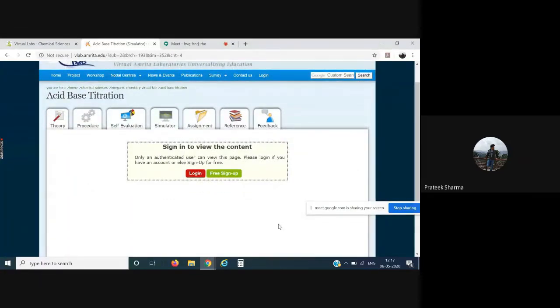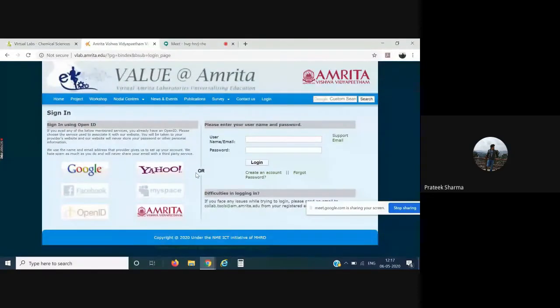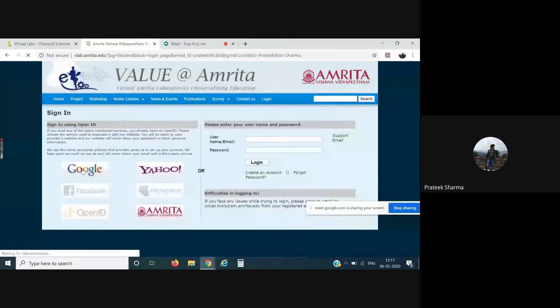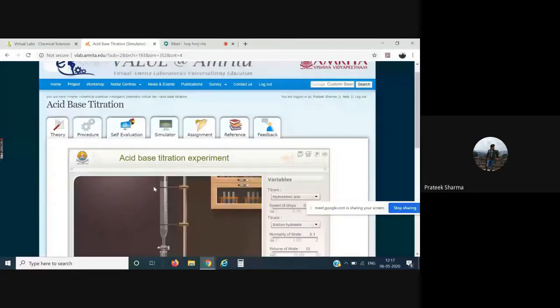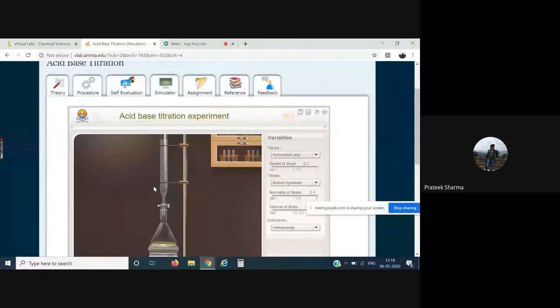In certain labs, you might be required to log in. In that scenario, you would have two options. The very first option would be to freely sign up, and the next one would be the login option. Remember, you can simply sign in using your own open ID such as Google IDs. So what I'm doing right now, I'll click on the login option, and after that, I'll click on the Google link over here. Then I'll enter my credentials and I'm taken to the simulator window. Please remember, once you click on the login option, click on the Google icon first of all, and then enter your credentials.